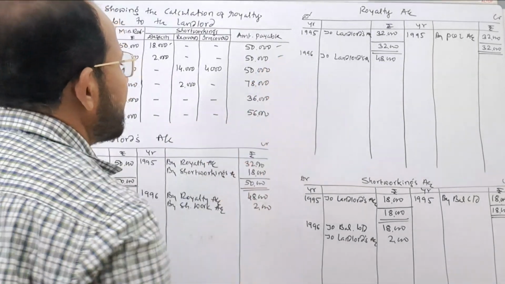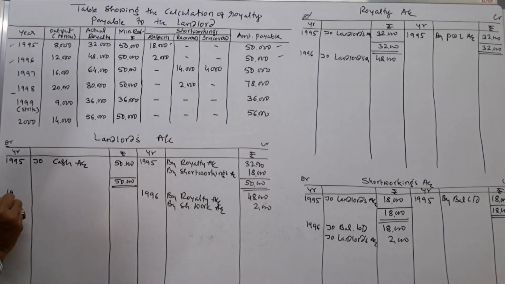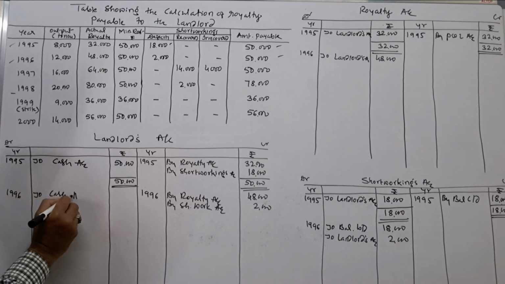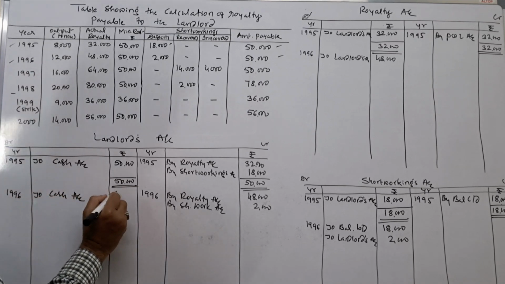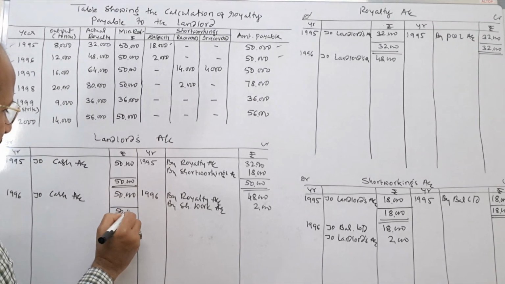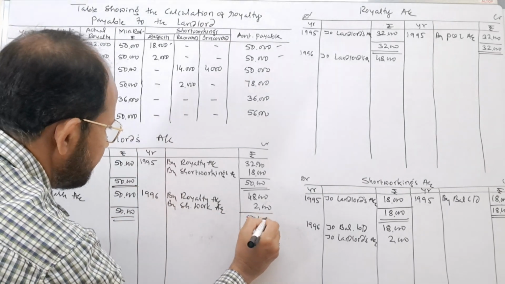Next step is for the payment of royalty amount. How much amount was paid in the second year? Again 50,000. That is why in 1996, when the cash was paid, the landlord's account is debited and cash account is to be credited. Now the account gets closed. Here 50,000 and 50,000.